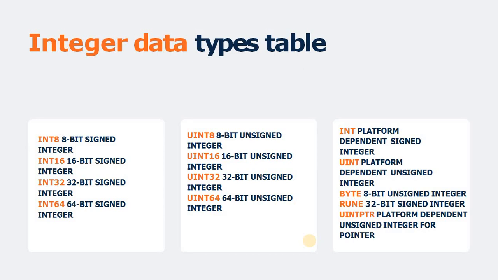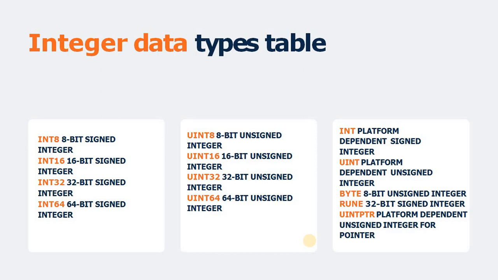That means if you develop any application and you want to deploy it on a 32-bit operating system, and you use this int data type inside your program, then the size of this int is 32-bit, based on your machine architecture. And later on you decide to deploy the same application on a 64-bit operating system, then the type of this int variable automatically becomes 64-bit based on your build architecture or target machine architecture.